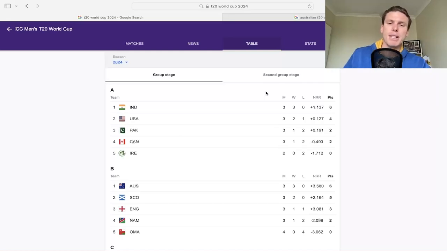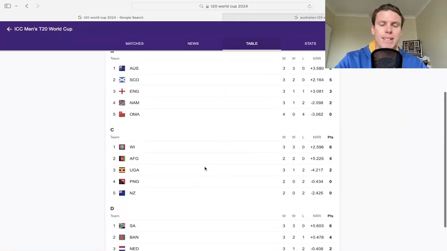But there's been a lot happening across this World Cup so far. A little bit of drama, as always, between Australia and also England, and some countries coming out and playing really, really good cricket. So firstly, just want to go through the group stages right now and the tables, the ladders of each group there. There's 4 of them, A, B, C, and D.